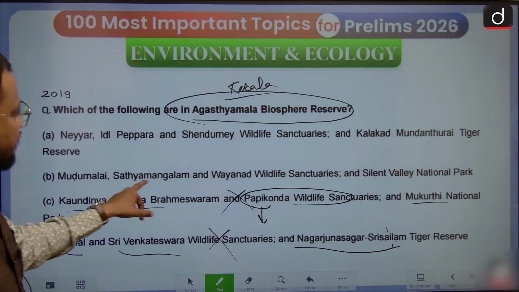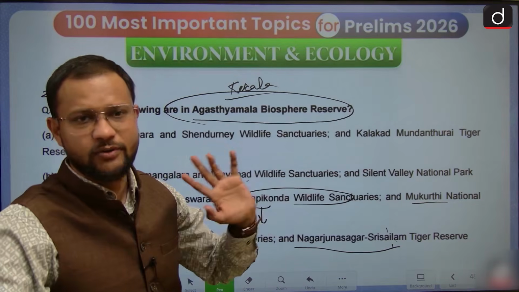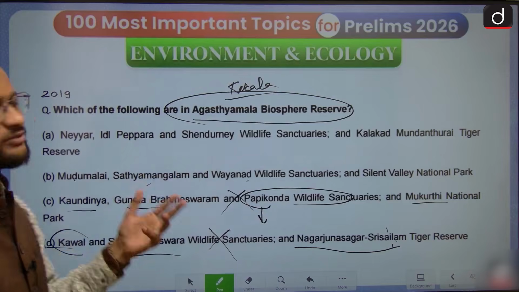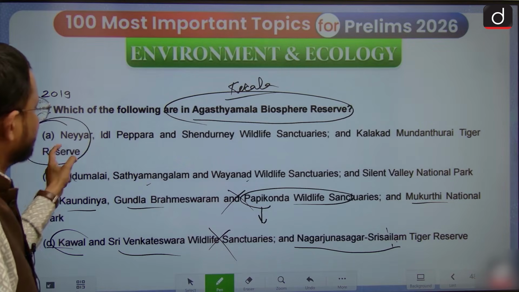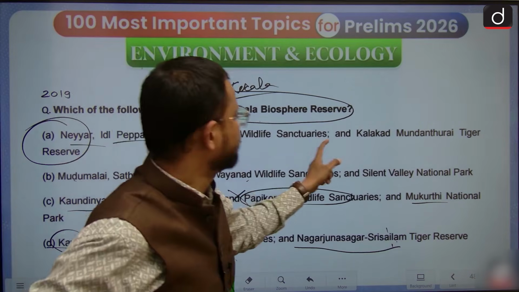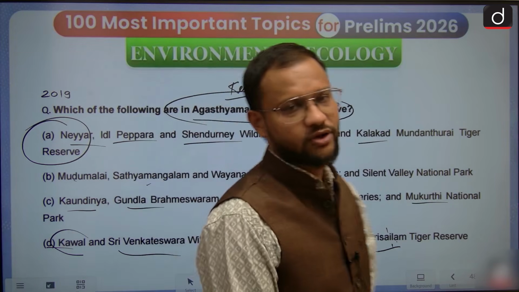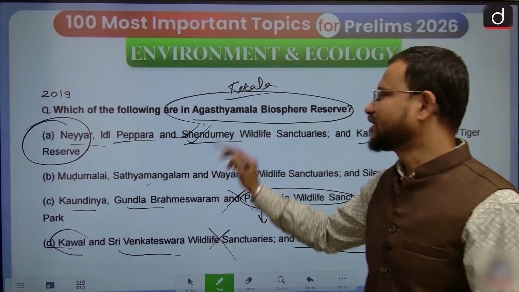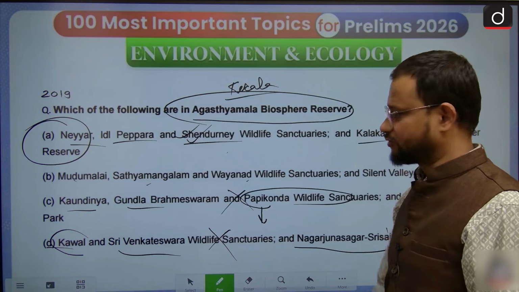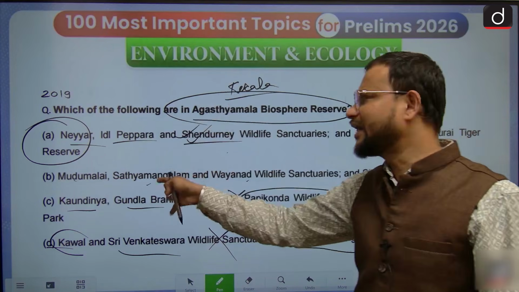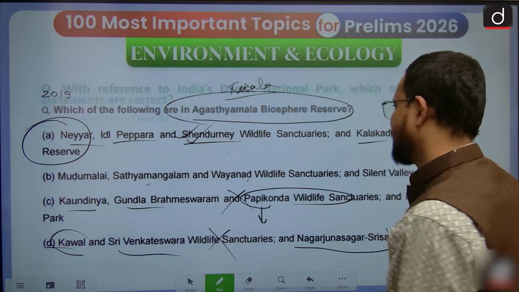Then Mudumalai, Satyamangalam, Wayanad and Silent Valley seem to be in Kerala and Tamil Nadu, so that seems a possibility. However, the best option is Neyar, Idalpepara, Shenduri and Kalakkad Mundatharai National Tiger Reserve. Sorry, this forms part of the Agastya Malay Biosphere Reserve. So you have to eliminate, guys, to land on the final answer.